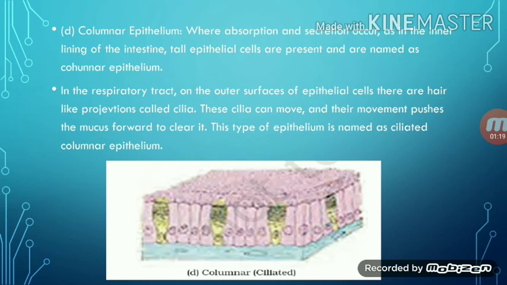Columnar epithelium are of two types. One is without cilia and the other one is ciliated. Okay, ciliated is present in the respiratory tract, which prevents the mucus and other foreign particles from entering into our respiratory system. Okay, and the other one which does not consist of cilia is responsible for absorption and secretion, which is present in the intestinal wall.